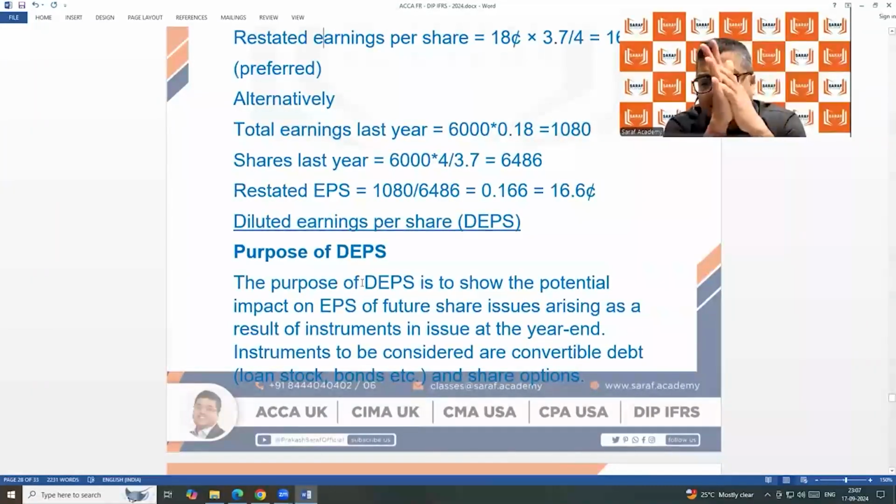Now, diluted earnings per share. What is diluted earnings per share? First of all, understanding. Since the beginning, in the last 15-20 minutes of the last class, I said what is EPS? Why do we need to calculate it? Because EPS shows the company's strength. EPS shows how much the company's earnings are and whether they are increasing or not.